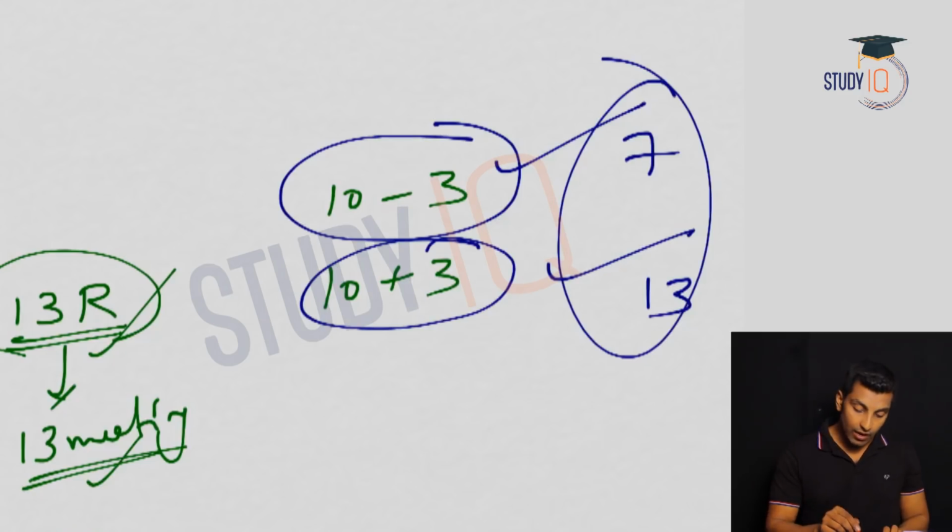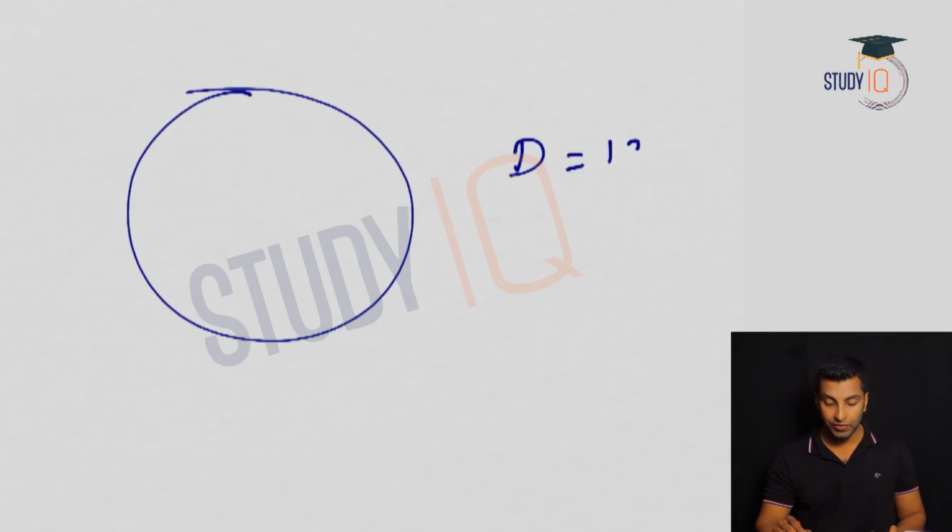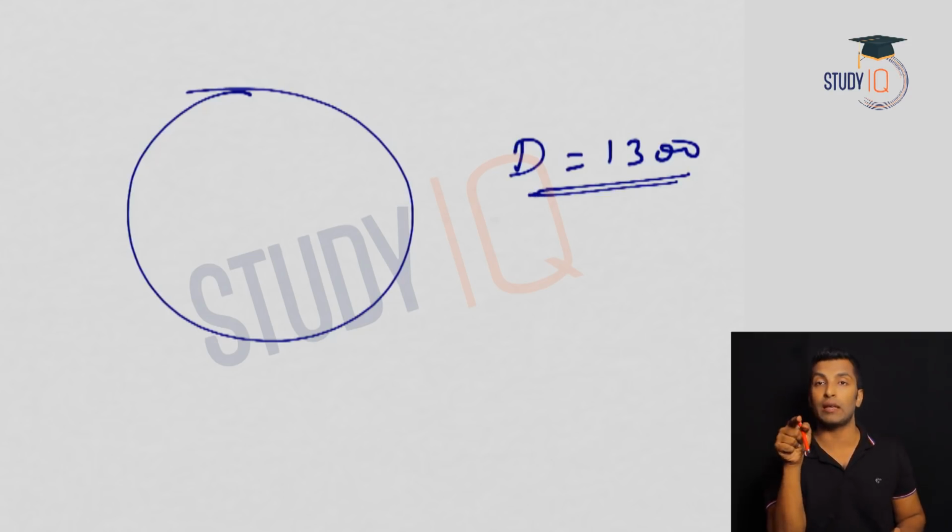Now, if you get questions like where they meet, okay, where they meet 5th time, 6th time, 7th time, 8th time, etc. Or when they meet for the 6th time or 5th time, how much distance A covered? This kind of question how will you solve? See, in this question, what they have said is A completes 3 rounds in 1 hour and B completes 10 rounds in 1 hour. So if I ask you where they meet for the 4th time, you cannot answer because you don't know the distance. But if I tell you the distance is something like 1300, okay, 1300 is the distance. So now you can answer the questions related to where they meet. Where they meet in the first meeting, second meeting, third meeting, fourth meeting, fifth meeting, sixth meeting, seventh meeting, eighth meeting. All these you can answer.